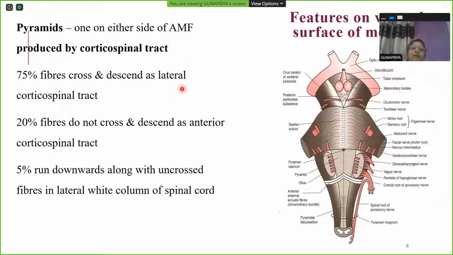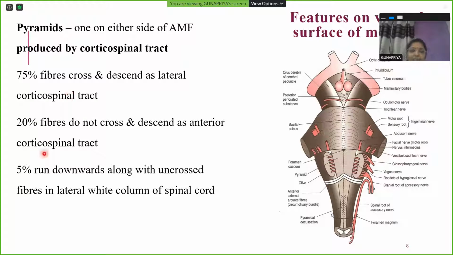Anterior is formed by the same side pyramidal tract fibers, lateral by the opposite side pyramidal tract fibers. The lateral corticospinal tract is contributed by 75% crossed fibers, and the anterior corticospinal tract by 20% uncrossed fibers. Now you will understand 75% plus 20 contributes to 95% only.